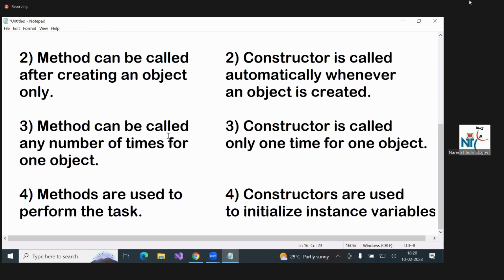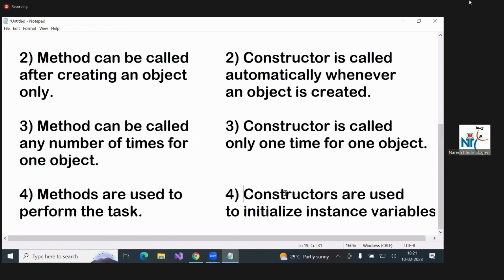A method can be called any number of times for one object. If you write a show method in the Demo class, with reference d, you can call d.show n number of times. A constructor is called only one time for one object. The method's purpose is to write task code. The constructor's purpose is to initialize instance variables.